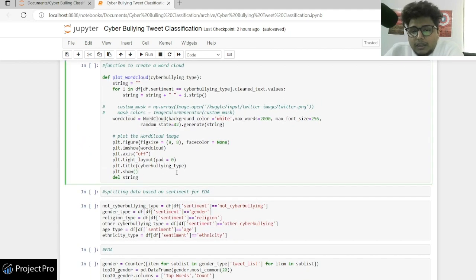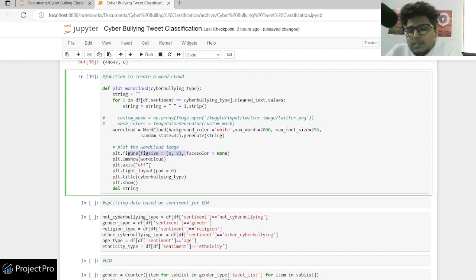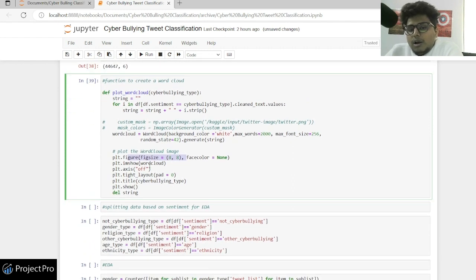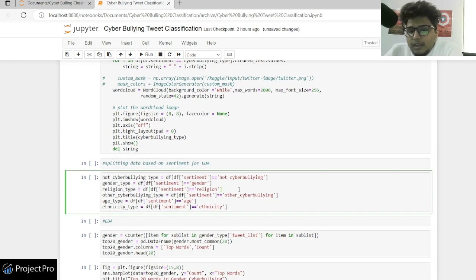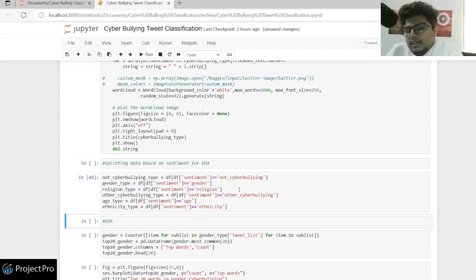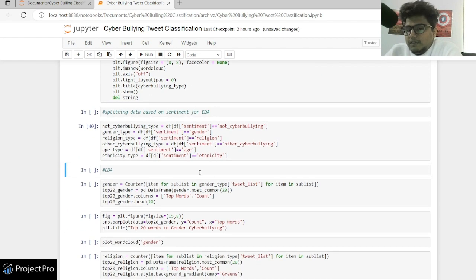So you can have a Twitter pattern, or a political pattern, anything like that. So let me run this function, and then it just uses the matplotlib library to make it. I have taken a blank plot, and I'm doing a show. I have defined an axis, and I put a title. So these things are not complex, you just have to follow the steps, and these are self-understood things. And as I said, after that I have split my data on the 6 sentiments, and I'll be doing an EDA individually to see the trends in each.